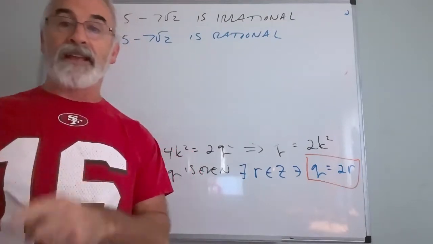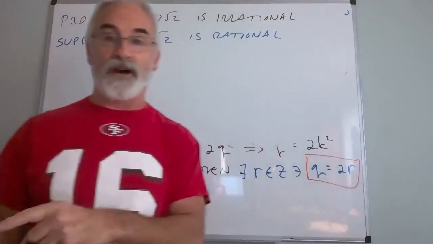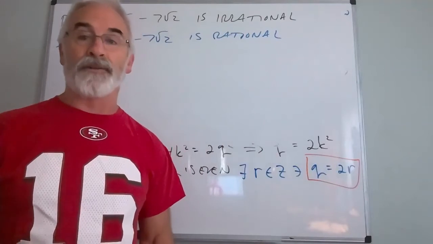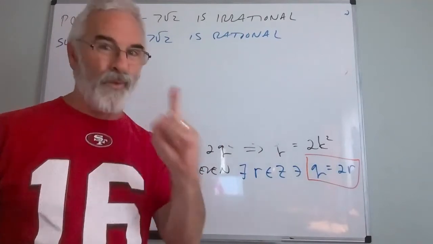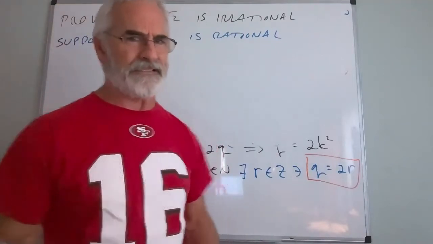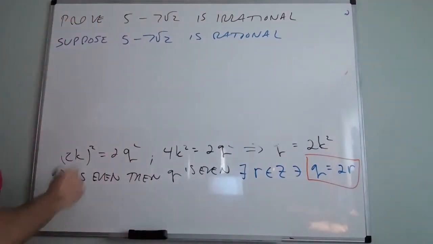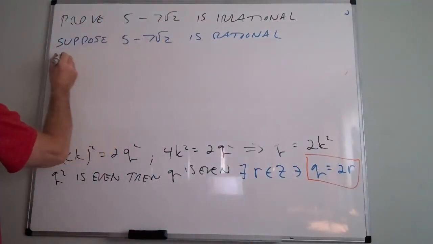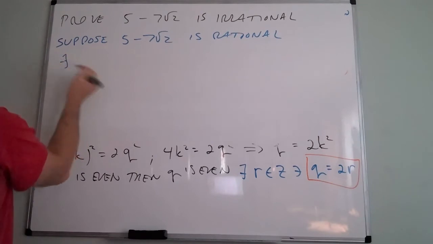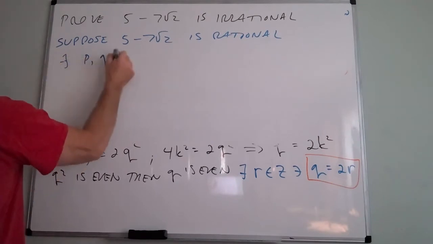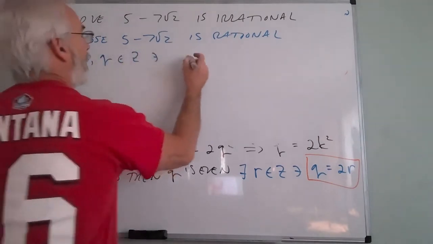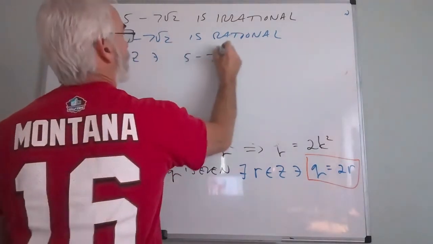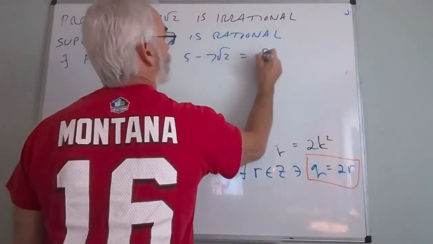Contradiction means you're taking A implies B and showing not B implies not A and getting the same conclusion. Counterexample, you're taking A implies B and finding one instance where it's not true. That's a totally different animal. Okay, so what does that mean? That means there exist, let's say, P and Q in the integers such that 5 minus 7 root 2 equals P over Q.